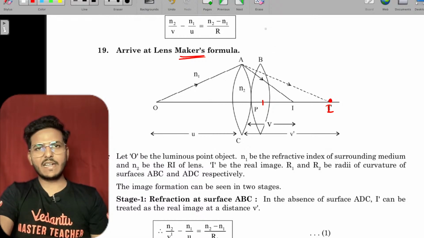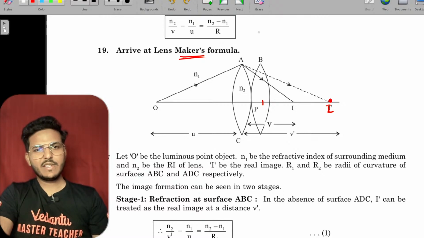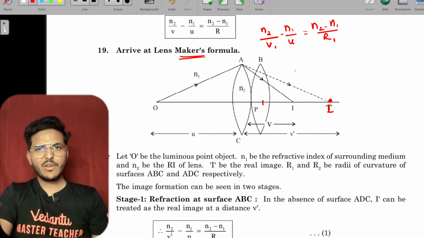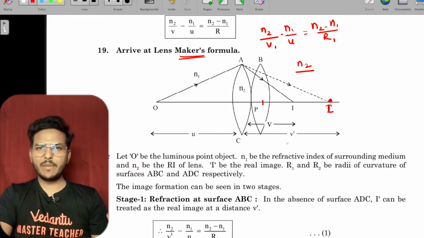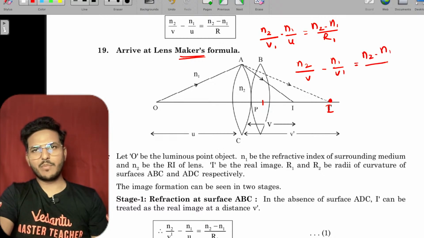So for the first lens L1, N2 upon v1 minus N1 upon u equals N2 minus N1 upon R1. For the second lens, N2 upon the final image v minus N1 upon the object v dash equals N2 minus N1 upon R2.